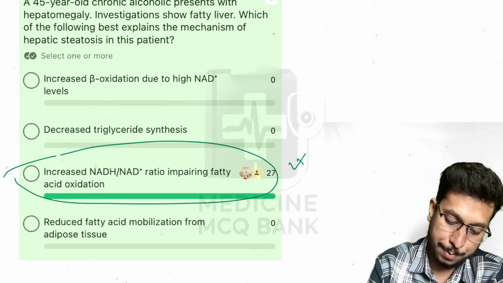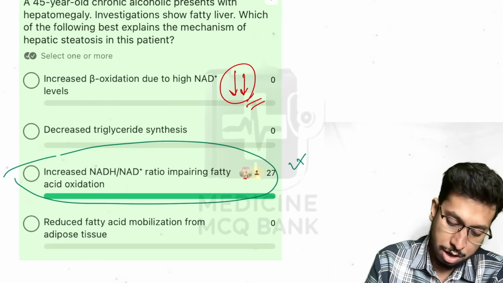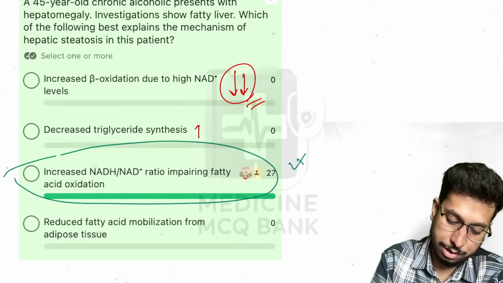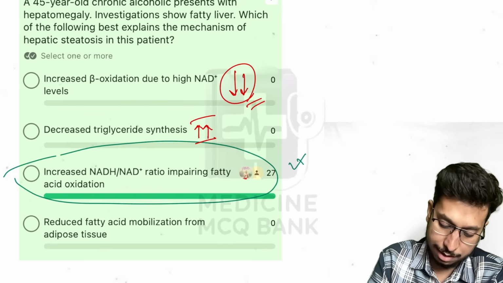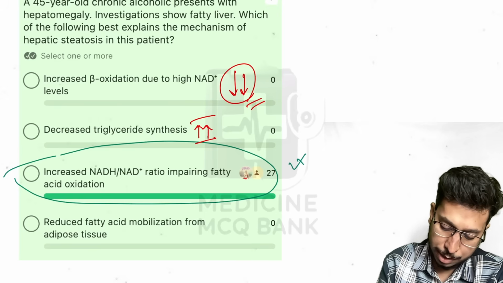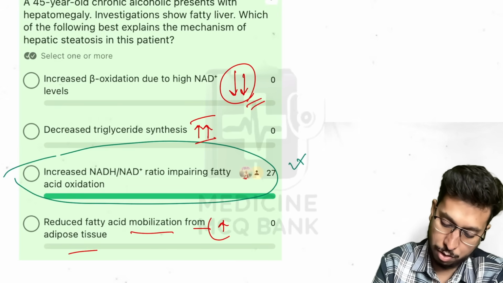What happens to beta oxidation? Beta oxidation is decreased, not increased here. Triglyceride synthesis will increase, as fatty acid synthesis is increasing. Reduced fatty acid mobilization from the adipose tissue? No, fatty acid mobilization will increase. All right.